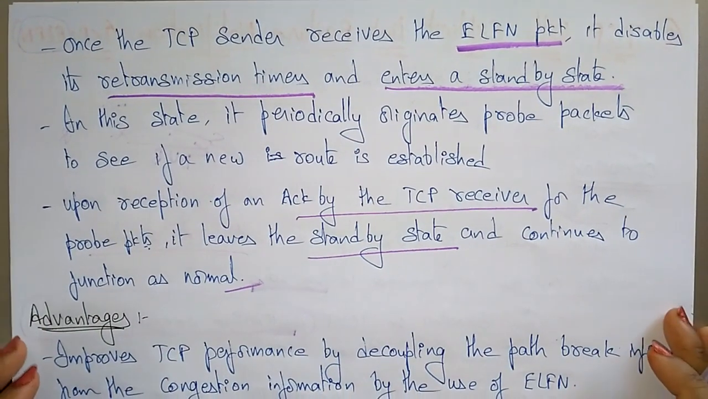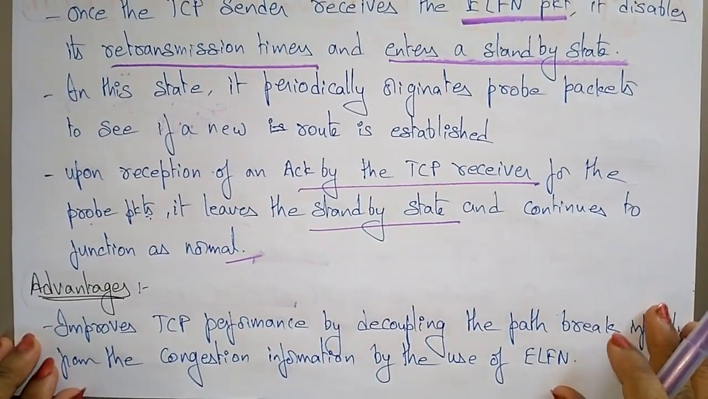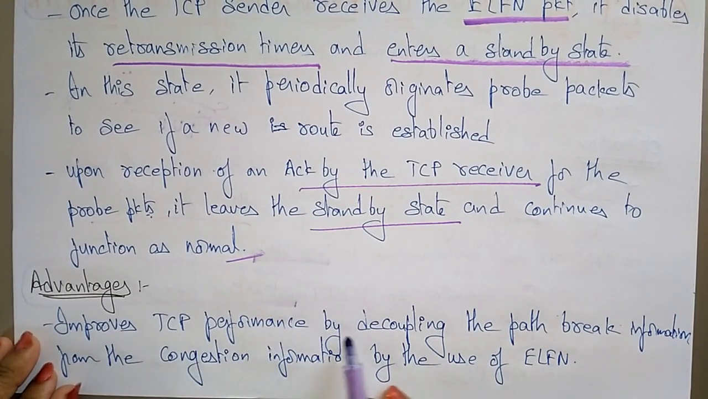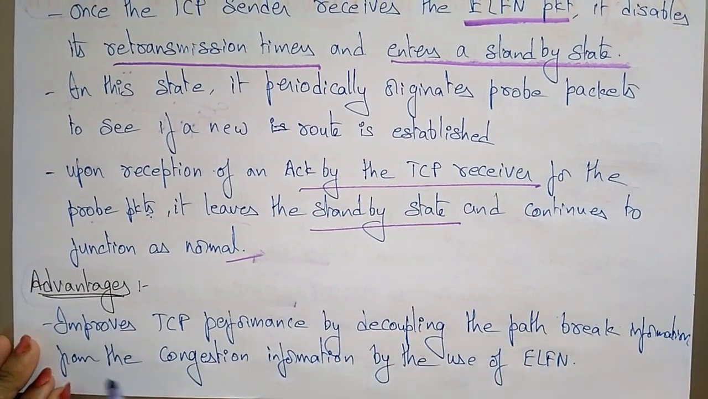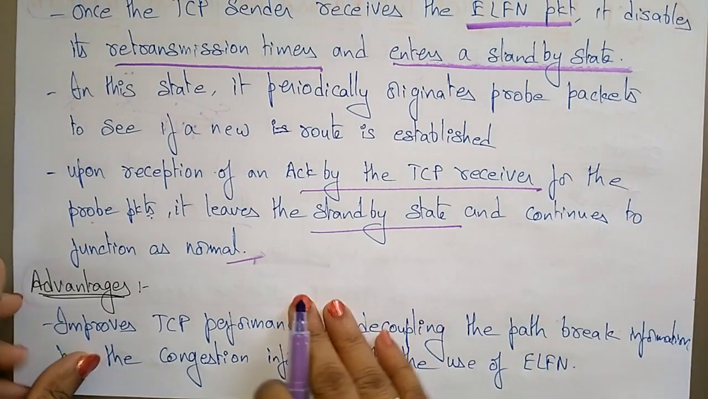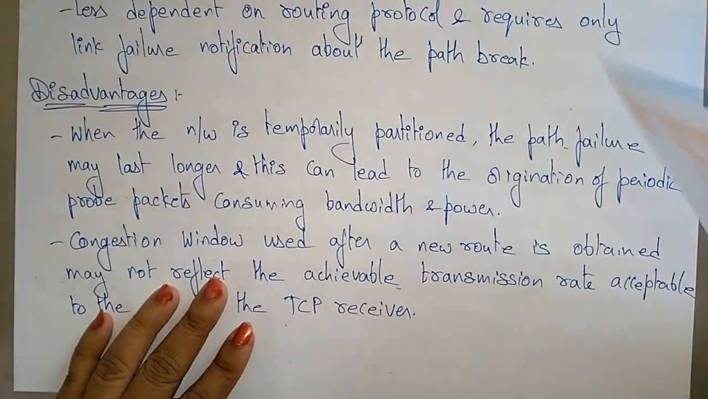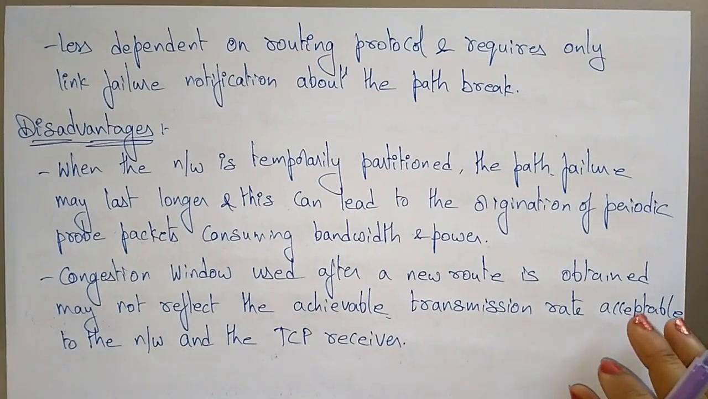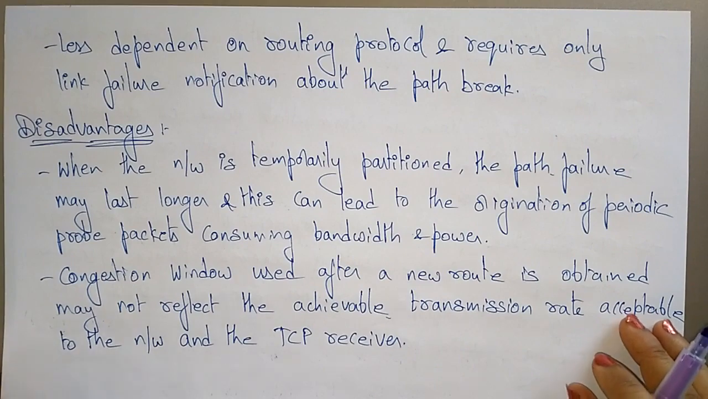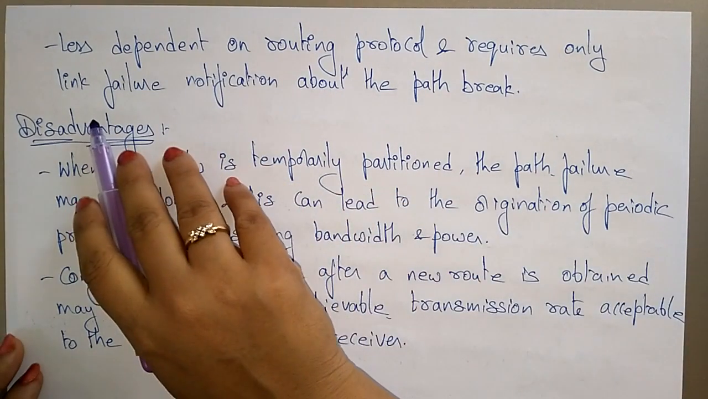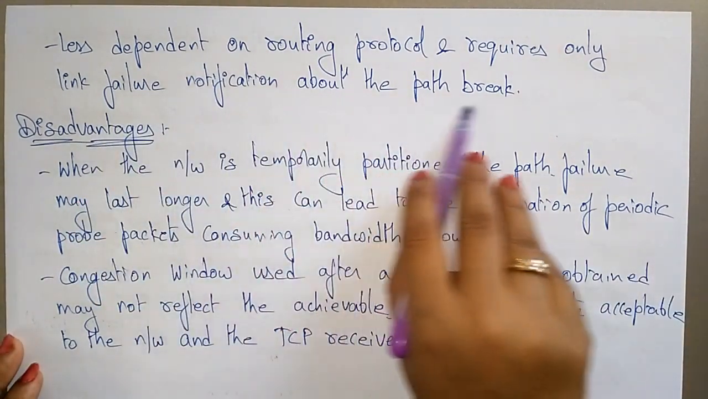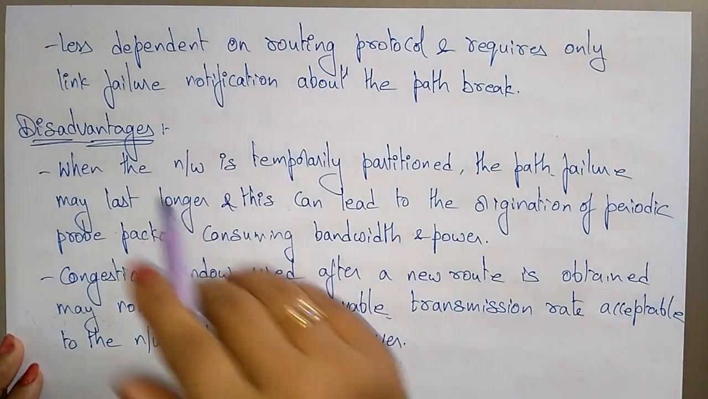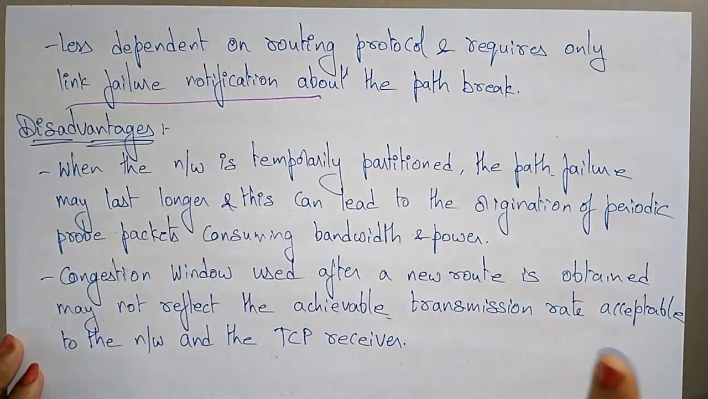Now let's see what the advantages are. It improves the TCP performance by decoupling the path break information from the congestion information, by the use of ELFN packets. It is also less dependent on routing protocols, and requires only a link failure notification about the path break.